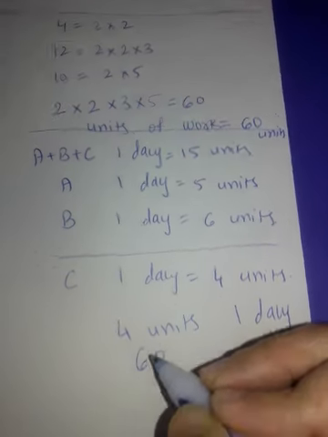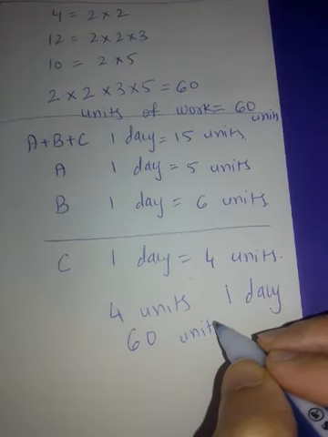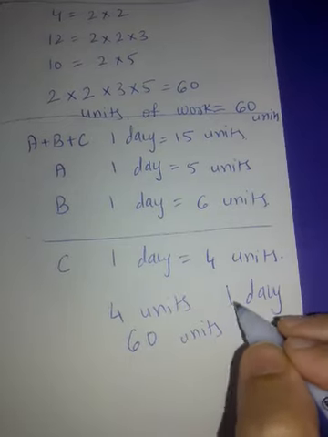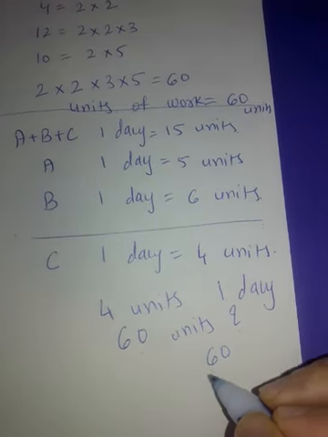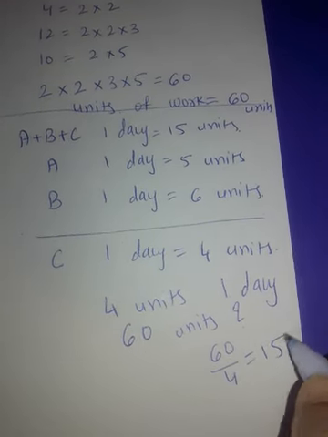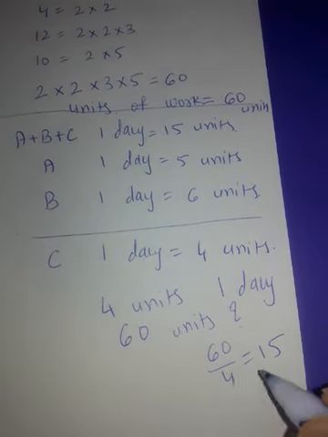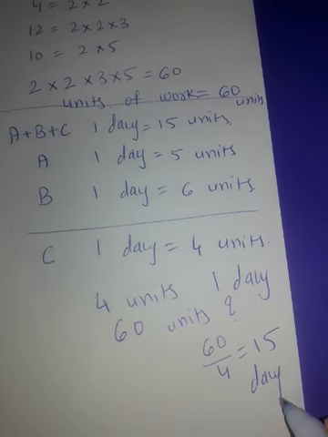So 60 units in how many days? 60 into 1 divided by 4. That is 15. 15 fours are 60. So answer is 15 days.